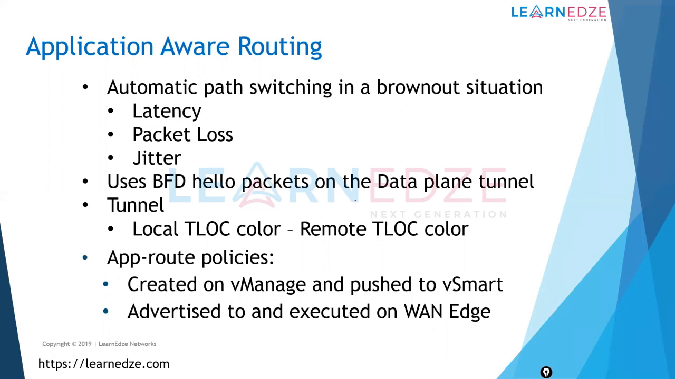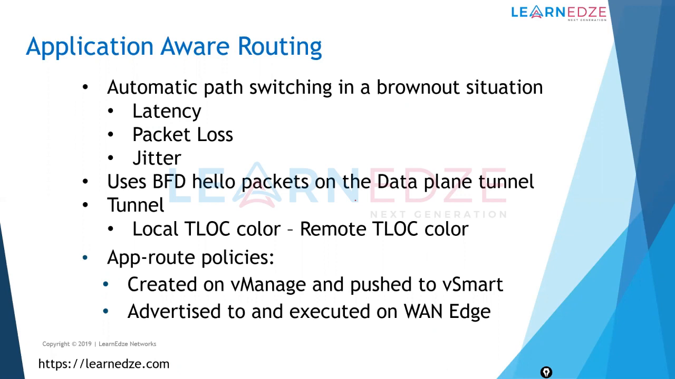So there are a few critical applications that will not work properly if a certain threshold of latency or packet loss is reached. Okay, how exactly do you solve that situation? That is what application-aware routing is solving for us. So how exactly does it solve it?